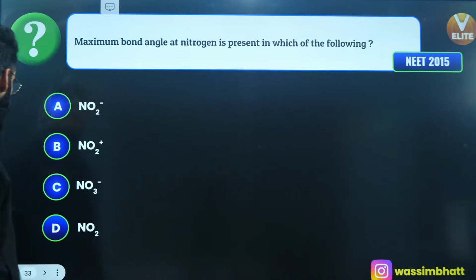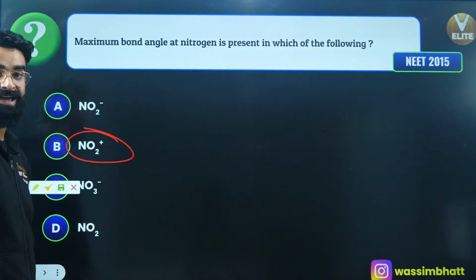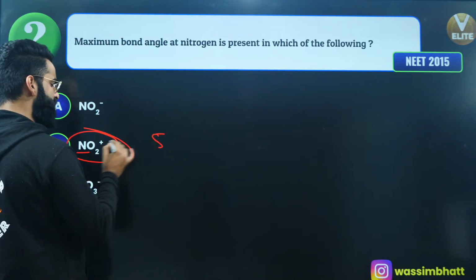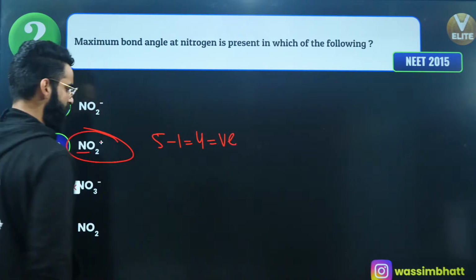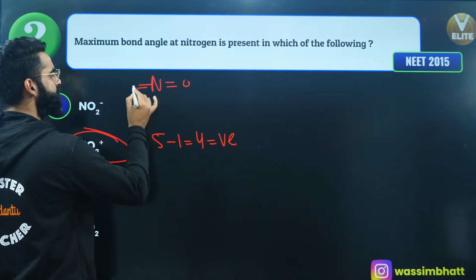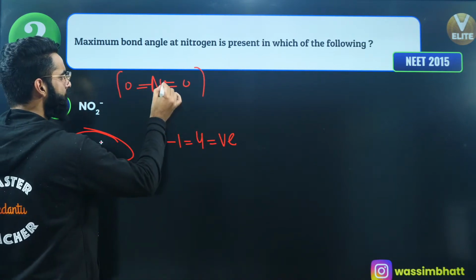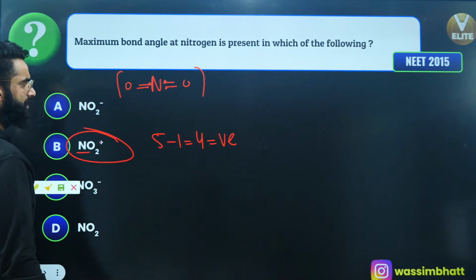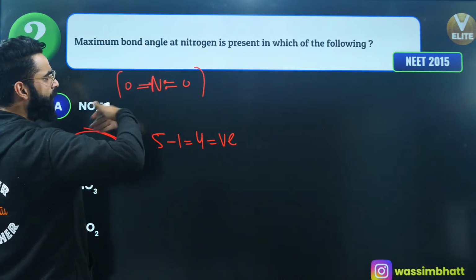Okay. Maximum bond angle at nitrogen is present in which of the following? NEET 2015. Well, I can see the answer must be NO2 positive. Why is that? Have a look. Nitrogen has 5 valence electrons, but there is a positive charge, so 5 minus 1 comes out to be 4. So there are 4 valence electrons with nitrogen. In case of NO2 positive, if I make the rough structure, out of 4 valence electrons, nitrogen is using all its 4 valence electrons to form 4 bonds.